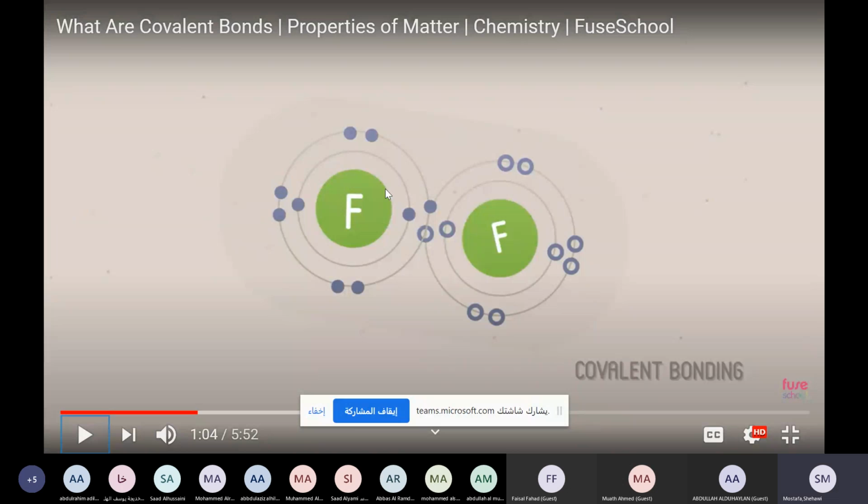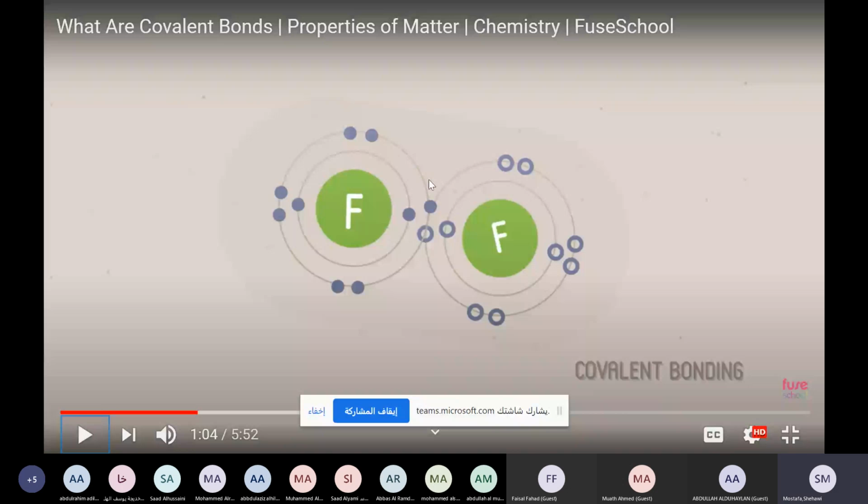Like this one. So this electron, this one fluorine atom, and this one is another fluorine atom. So this one needs one, and this one needs one. So they will go to each other and share. So these two electrons will be shared between two different nuclei, this atom and this atom.